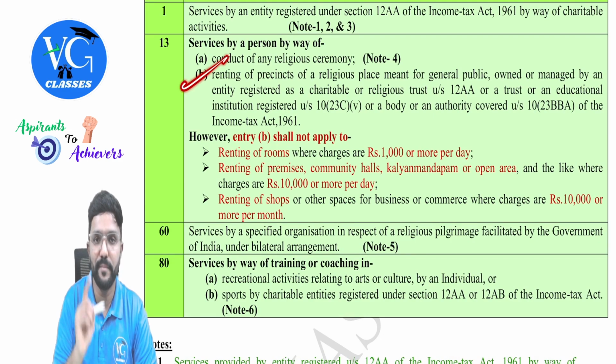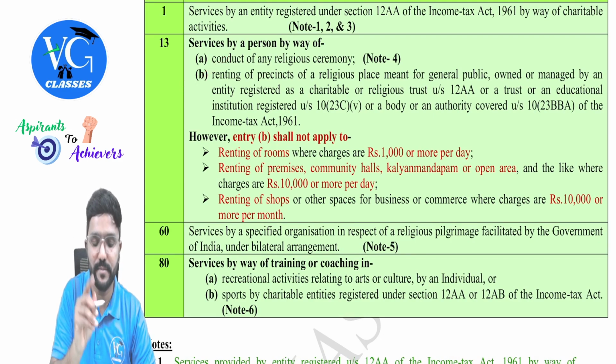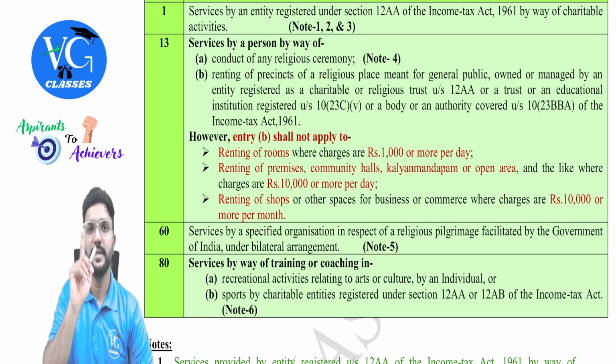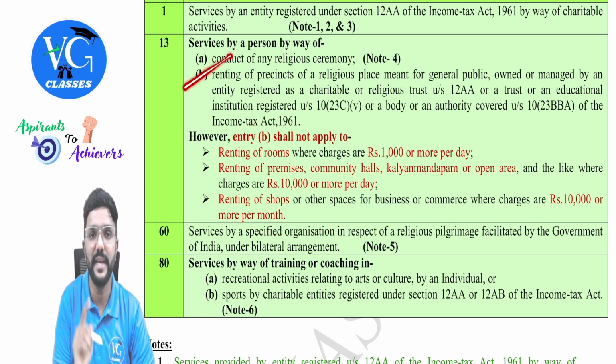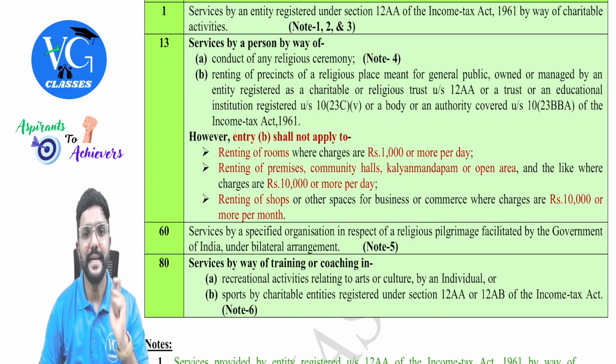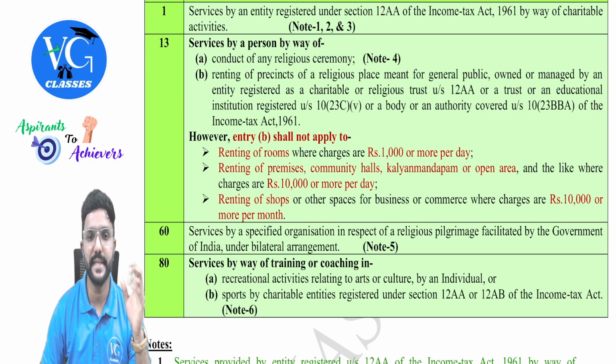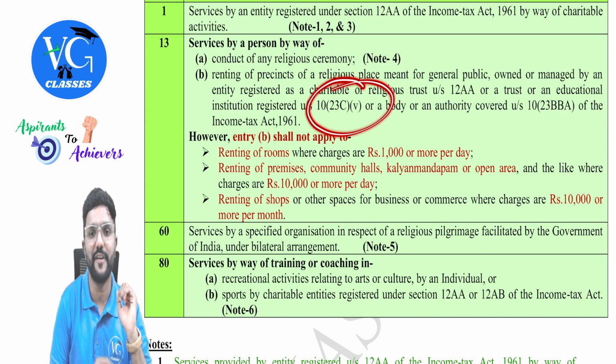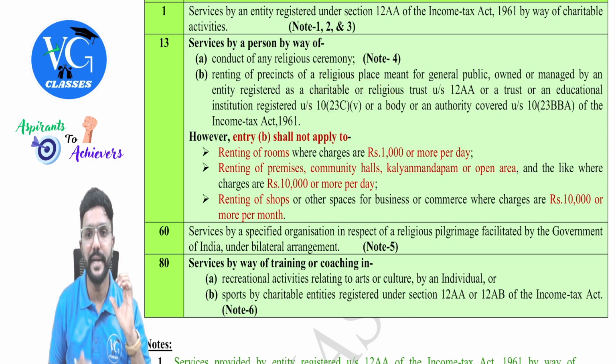Okay. Then coming to B. Please be careful. B is available as exemption, but subject to some monetary limit. So for clause B, there is some monetary limit, guys. Renting of precincts of a religious place meant for general public, owned or managed by an entity registered as a charitable or religious trust under section 12AA, or a trust or an educational institution registered under section 10(23C)(v), or a body or authority covered under section 10(23BBA).